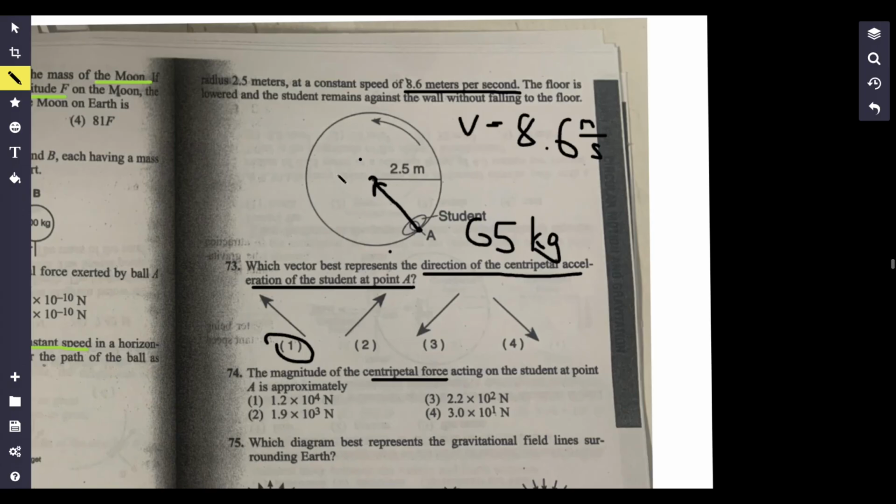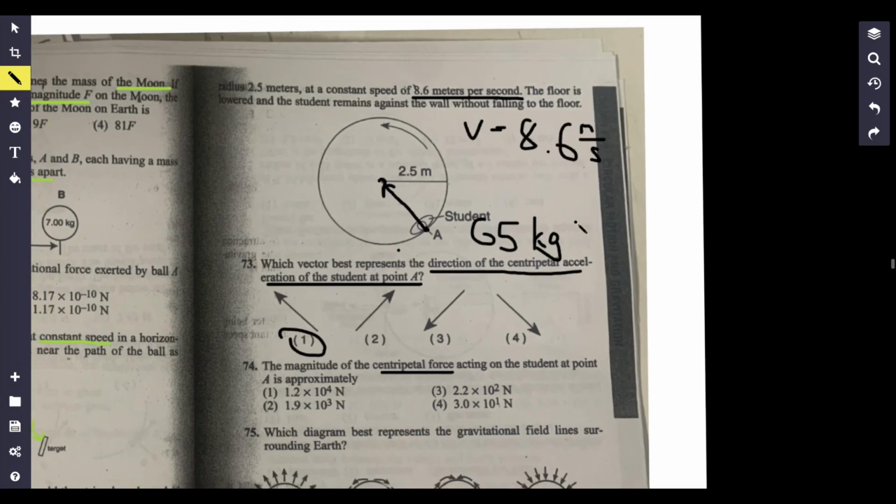The reason I say magnitude is that typically in centripetal force problems, the magnitude of your velocity stays the same, but the direction constantly changes. So a lot of times they'll say speed, because it's the same magnitude throughout. It's only the direction that changes.